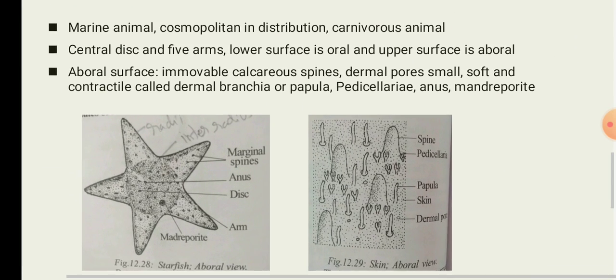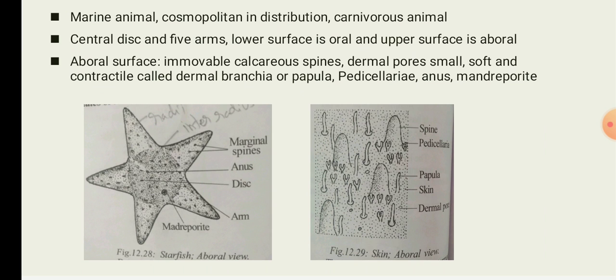Now we are going to see the aboral surface. The aboral surface forms the upper surface of the organism, and it is convex in shape. It is covered with spines, which are embedded in an integument formed of plates or ossicles.